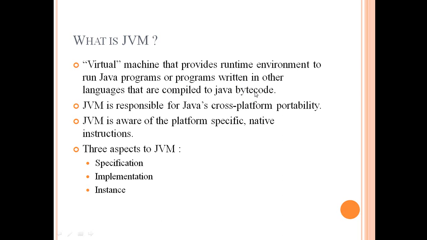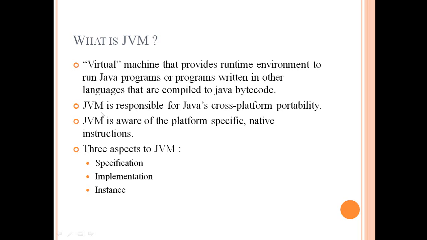So in modern day programming, JVM is not only used by Java, but also by other modern programming languages like Groovy and Scala, which use JVM to run programs on different machines using the same concept of write once and run anywhere.